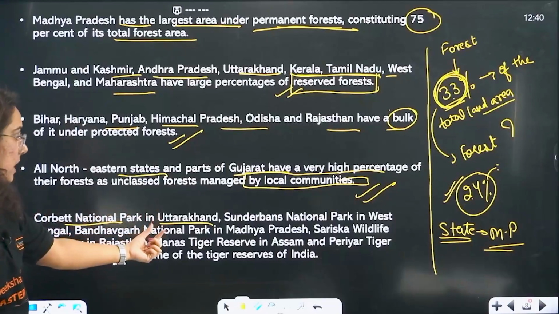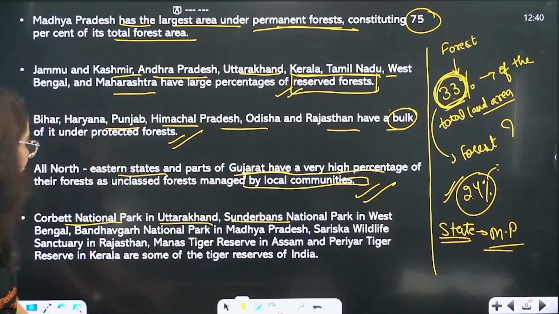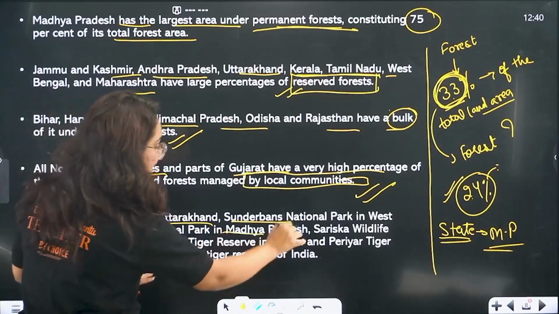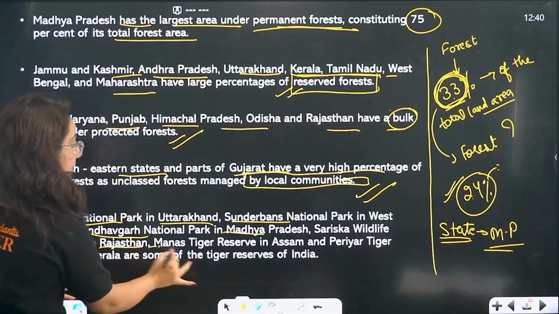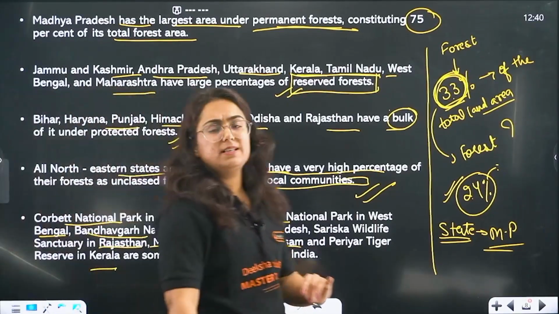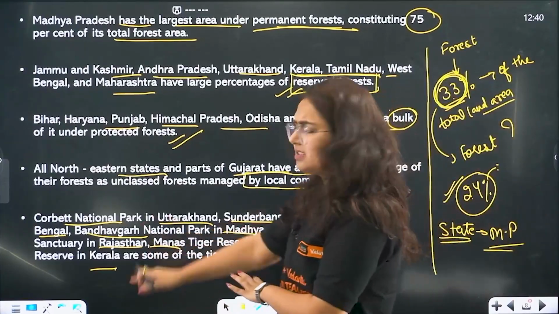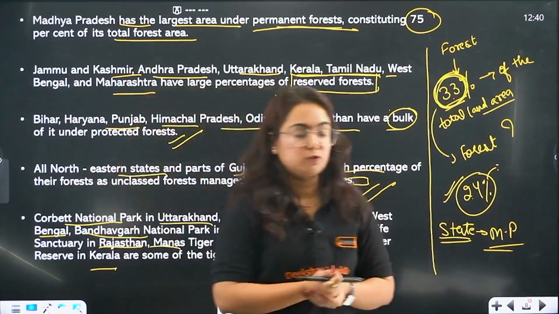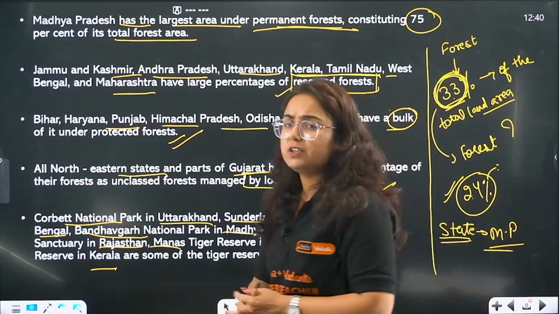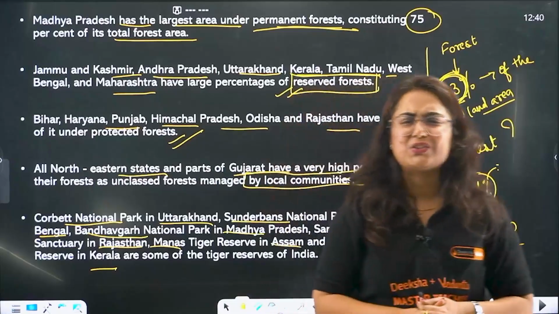Jim Corbett in Uttarakhand. Sundarbans, obviously because of the Sundari trees, is in West Bengal. Bandhavgarh is in Madhya Pradesh. Sariska is in Rajasthan. Manas is in Assam. Periyar is in Kerala. And there are various tiger reserves in India. This is something you studied in class 9th also. I would suggest you go through the list of national parks and wildlife sanctuaries, so that it can add to your knowledge, which can be used later.